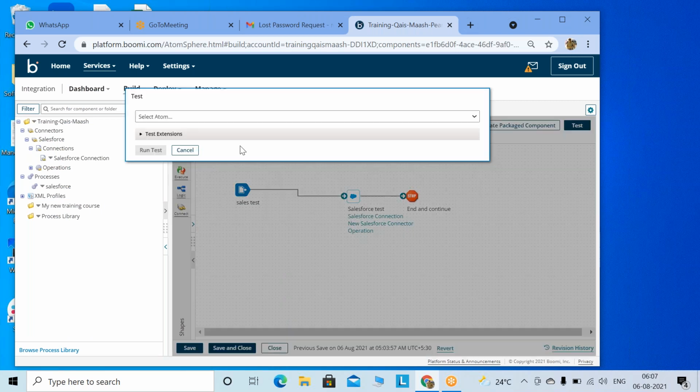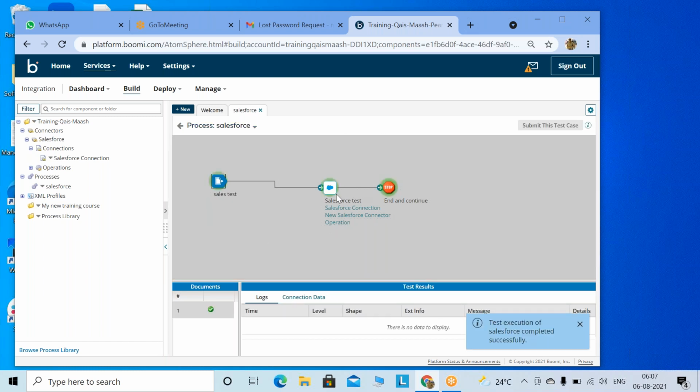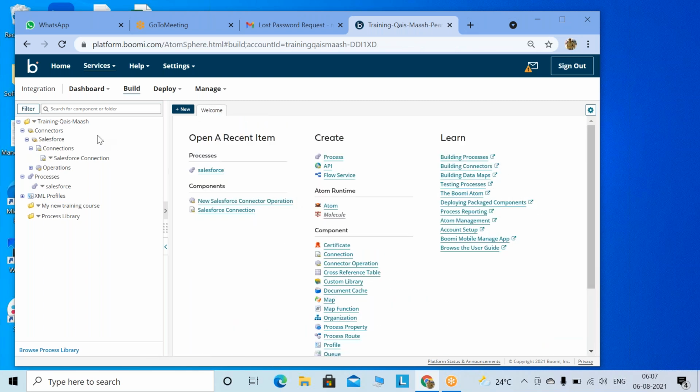If I run this, right? And you have created one cloud atom, okay? So it's working. That's fine, that's great. See, as soon as you are able to create the account, the first step is to create the environment and the atoms.